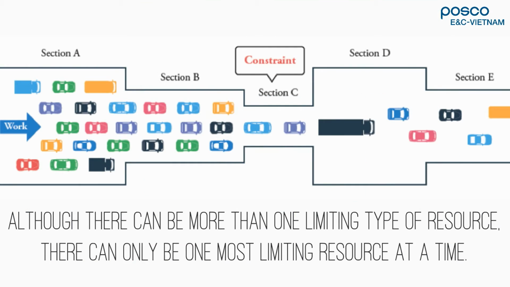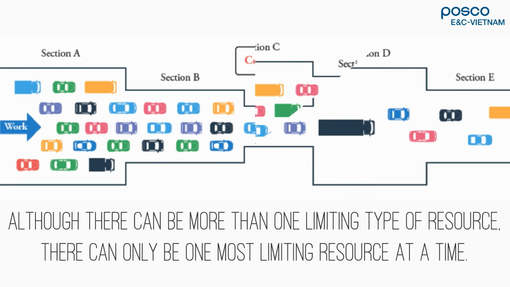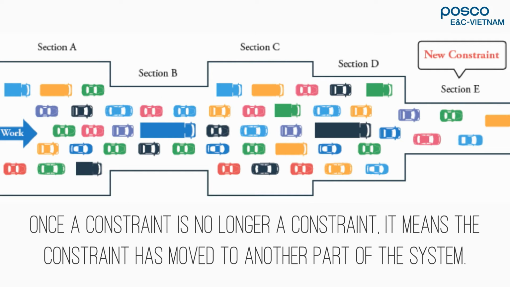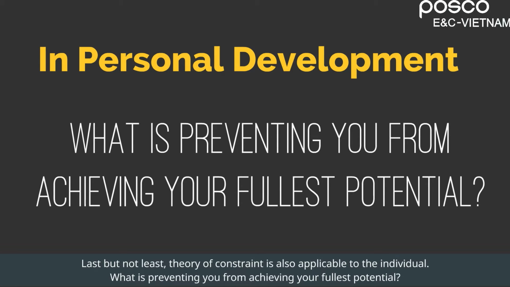Make sure that it is protected from delays in other parts of the system. Although there can be more than one limiting type of resource, there can only be one most limiting resource at a time. Once a constraint is no longer a constraint, it means the constraint has moved to another part of the system.